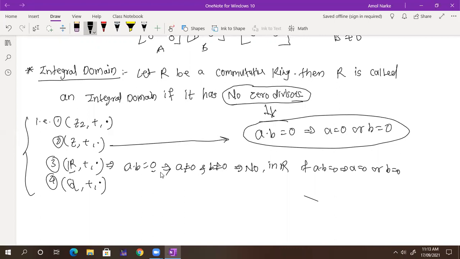This is the case here, and this is also the case here. So that's why these are examples of integral domain. Got it? Yes. Okay.